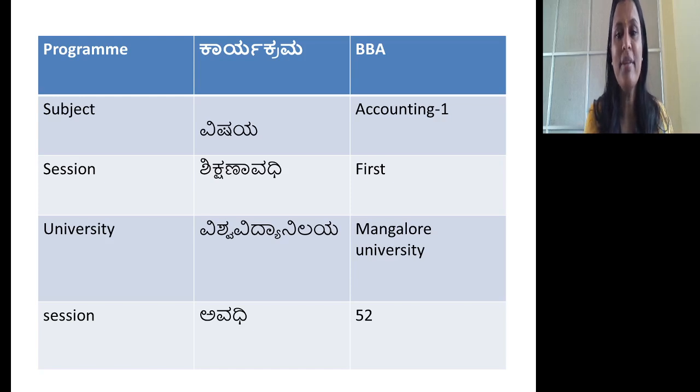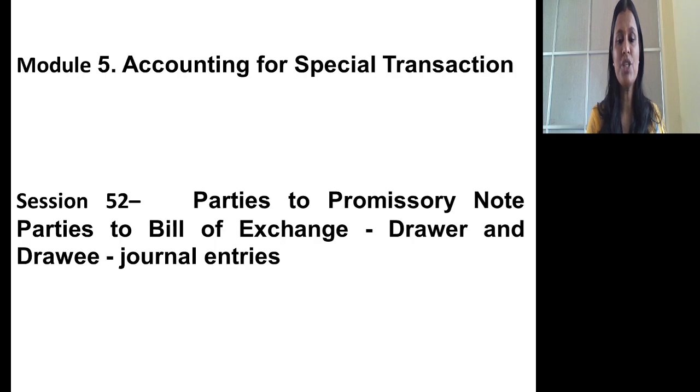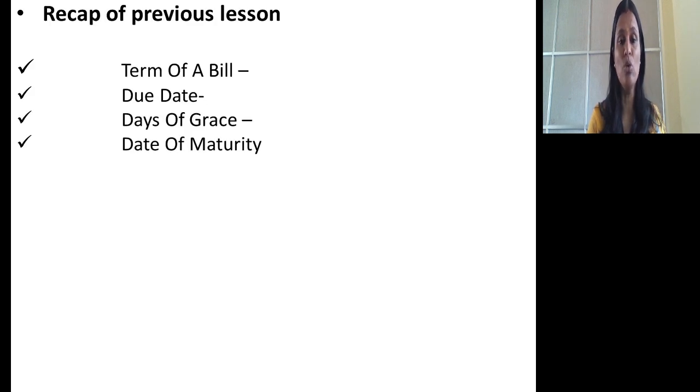Hello students, welcome back to session 52 of Accounting 1. In this session, we are concentrating on parties to promissory note and bills of exchange and how to pass journal entries in the concerned parties' books.